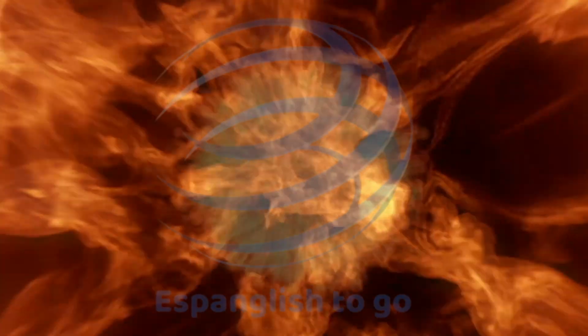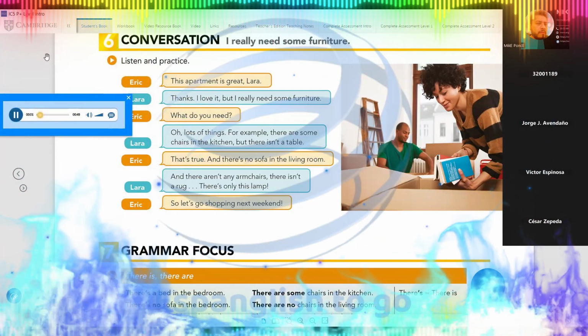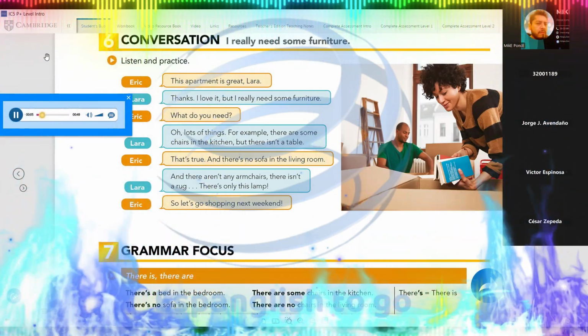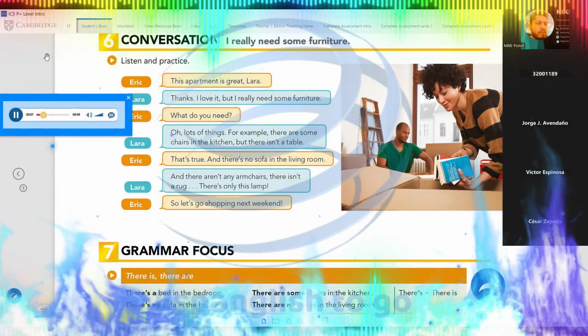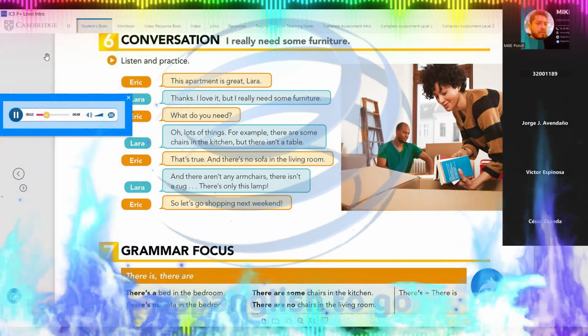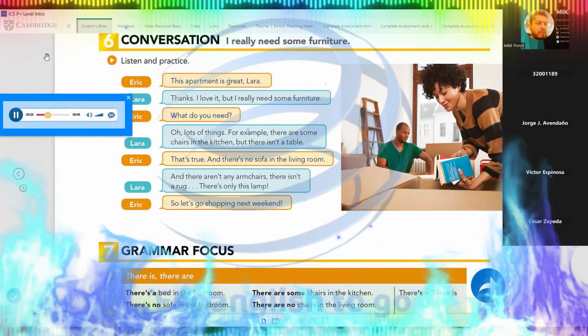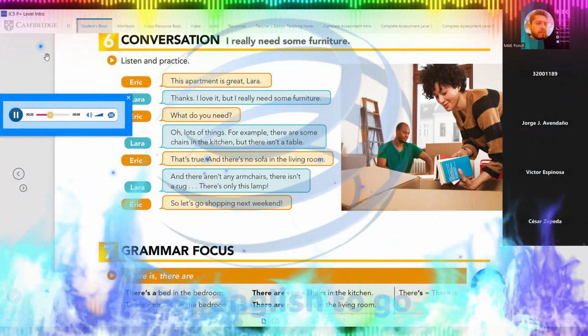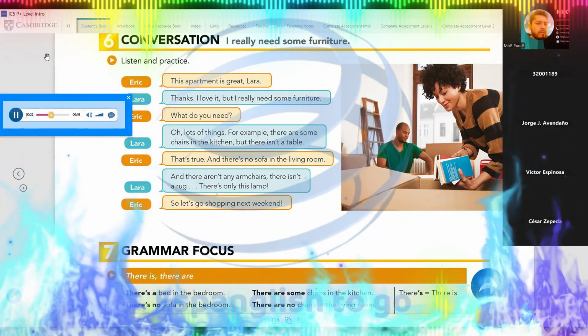Pay attention. Page 47. Exercise 6. Conversation. I really need some furniture. Listen and practice. This apartment is great, Laura. Thanks. I love it, but I really need some furniture. What do you need?